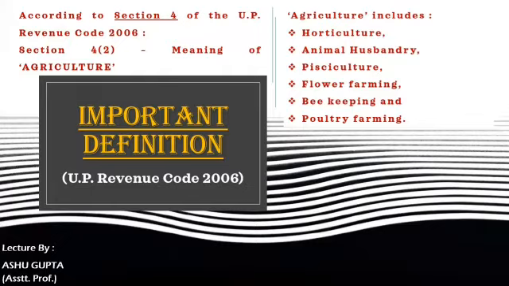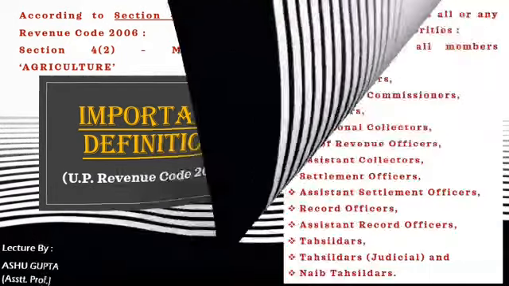your exam papers. That is the meaning of agriculture, which is covered under Section 4 subclause 2 in the UP Revenue Code 2006. It means that agriculture includes horticulture, animal husbandry, pisciculture, flower farming, beekeeping and poultry farming according to this Act. So you already know what agriculture is, but according to this Act, Section 4 subclause 2, you may know what the correct answer is for your question paper. So let's move on to the next slide.